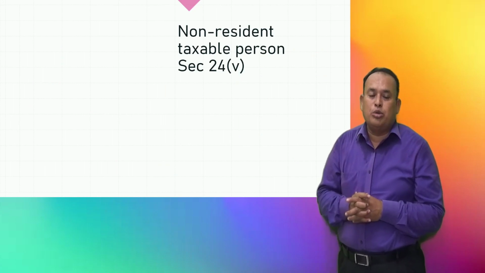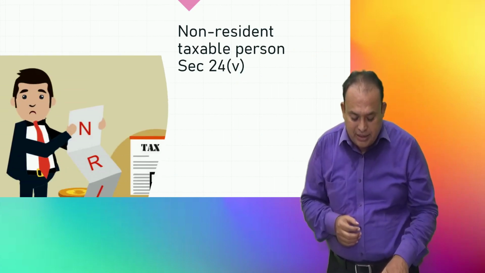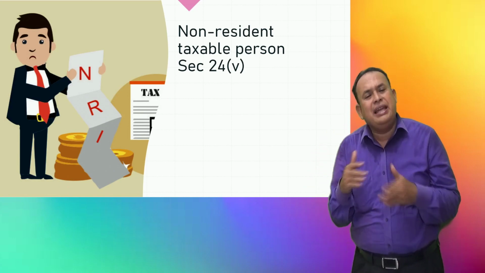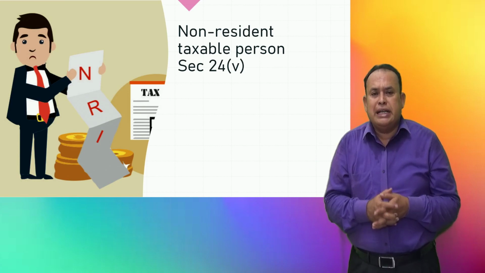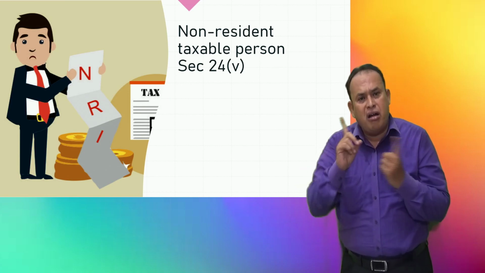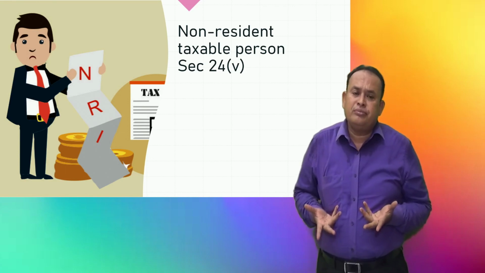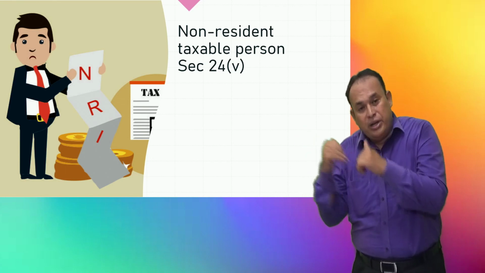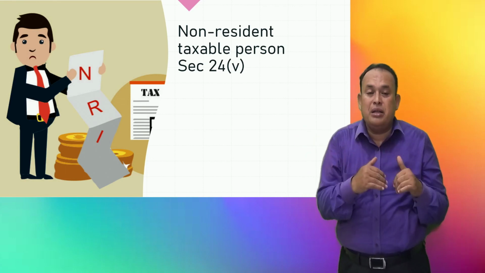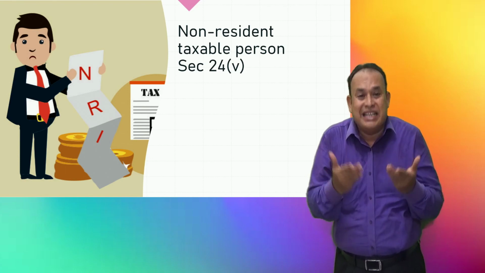the non-resident taxable person. Who is he? Basically, an NRI. In general, such a non-resident not holding any PAN number, who belongs to outside India, comes to India on a temporary basis to carry out taxable supply of goods or services in India.